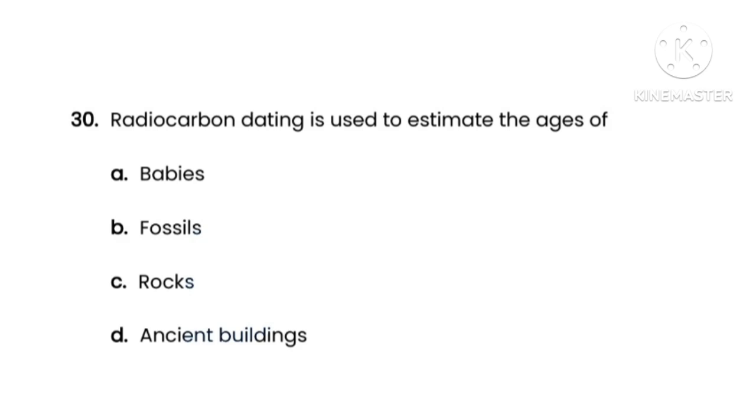Next, question number 30. The question is radiocarbon dating is used to estimate the age of. Here options are option A, babies, option B, fossils, option C, rocks, option D, ancient buildings. So here the correct option is option B, that is fossils.